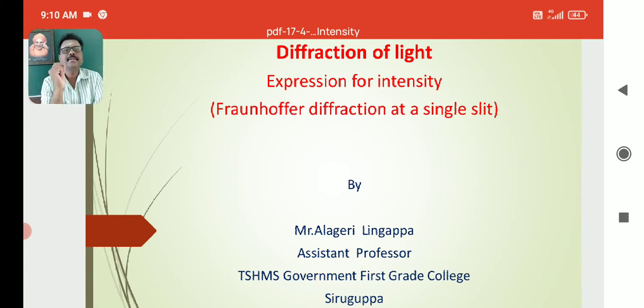Today's chapter is diffraction of light. Now I will discuss the expression for intensity of light in Fraunhofer diffraction at a single slit. So, the expression of intensity of light in case of Fraunhofer diffraction at a single slit.